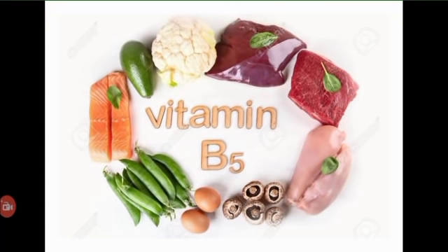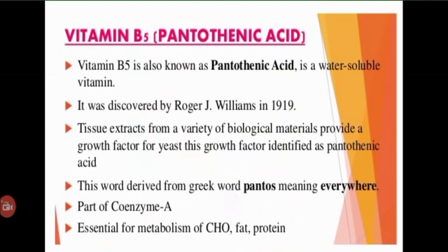Vitamin B5, commercially well known as D-pantothenic acid or pantothenate, is one of the most potent water-soluble vitamins of the vitamin B complex. It is also known as the chick anti-dermatitis factor, which is widely distributed in nature. Its metabolic role as a coenzyme is also widespread. Pantothenic acid was first isolated in pure form by Williams and his associates.